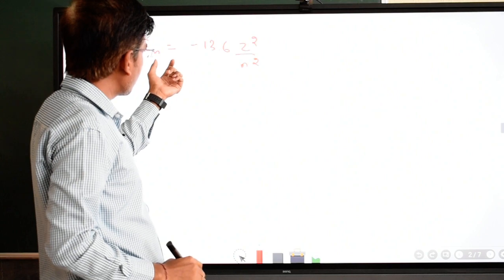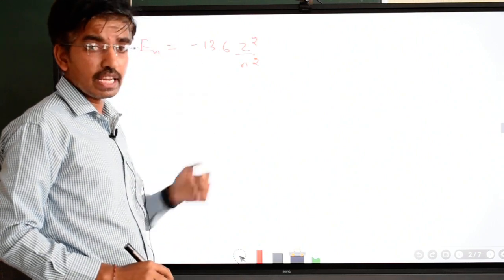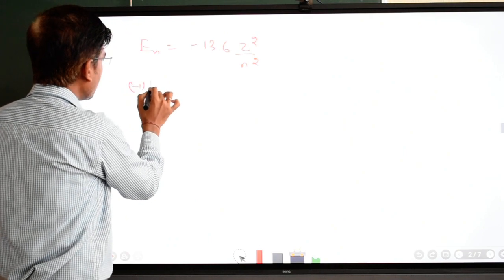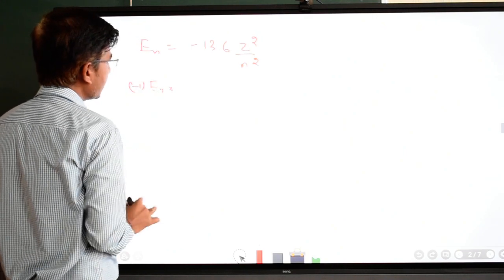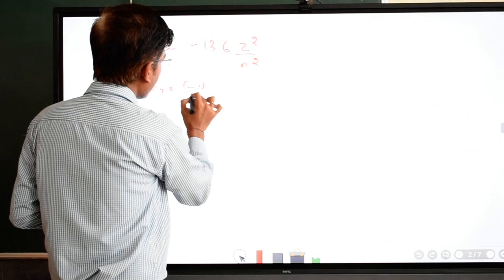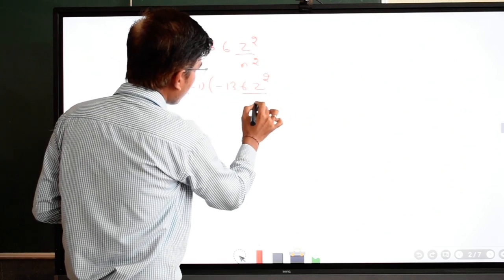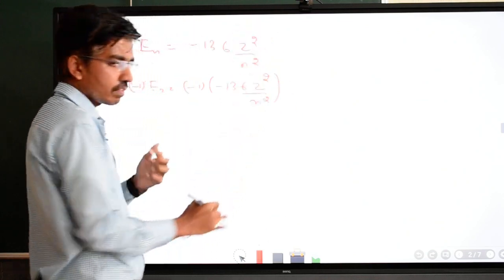I will multiply this equation by minus 1 on both sides, that is, minus 1 into En is equal to minus 1 into minus 13.6 Z square divided by n square.